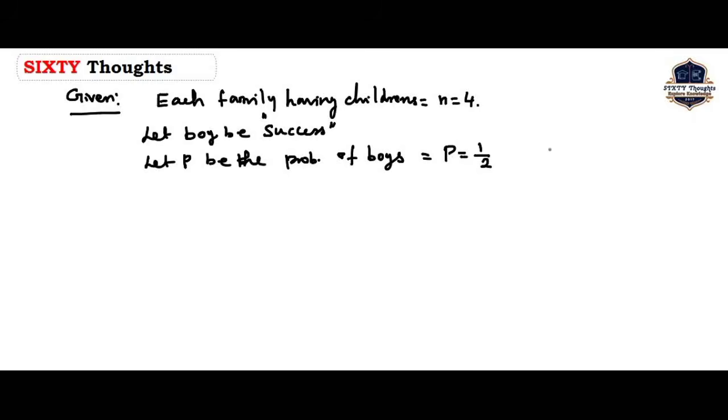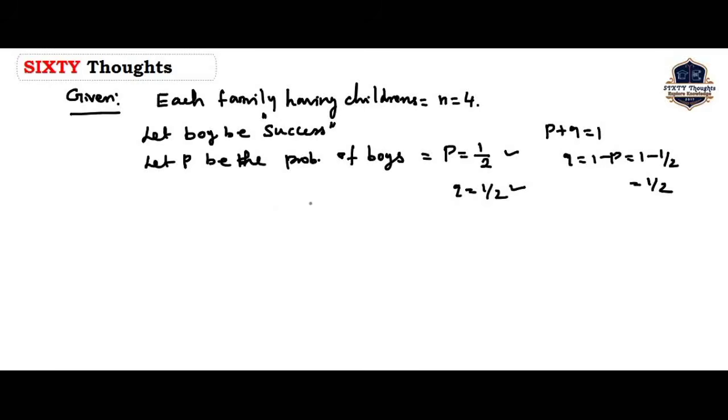So we consider the p value is 1 by 2. We know the formula p plus q equal to 1, so q equals 1 minus p, that is 1 minus 1 by 2, which is 1 by 2. So q is 1 by 2. So p is for boys and q is for girls.